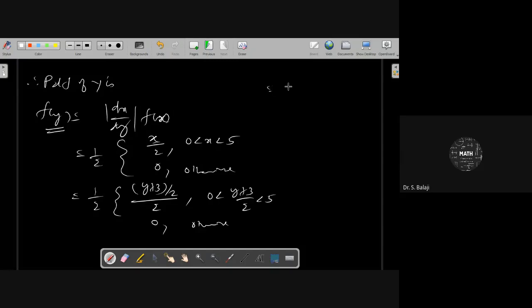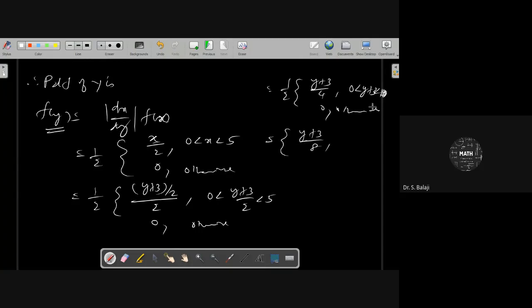This implies we get 1 by 2 times (y plus 3) by 4, with 0 less than y plus 3 less than 10, and 0 otherwise. Multiplying by the 1 by 2, we get (y plus 3) by 8.